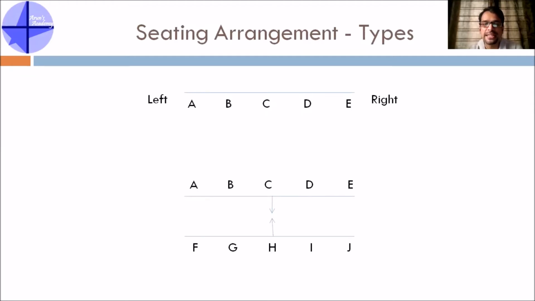Now, if I say A, B, C, D, E, F, G, H, I, J are the 10 people sitting in 2 rows facing each other, then the people A, B, C, D, E are facing down, and these people are facing up, or you can also say south and north, whatever you want. In this case, for A, B, C, D, E, right and left will be reversed, because the direction they are facing is important here. For the people who are facing north, left and right is the same as your left and right. So this is one understanding you need to be very, very clear about. You already have studied direction sense. Seating arrangement can also have directions within it, so you should be aware of it.